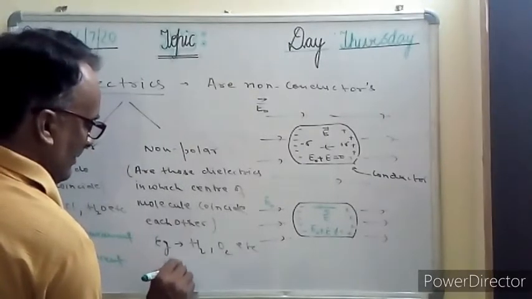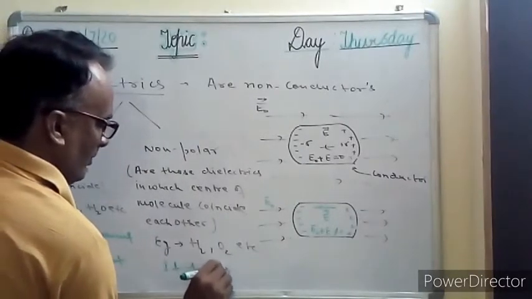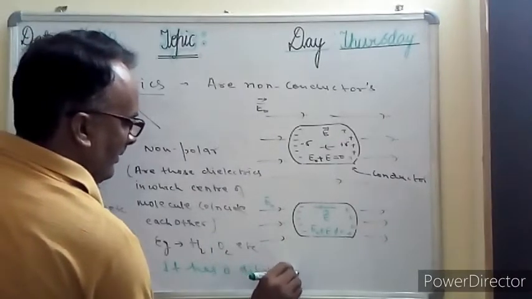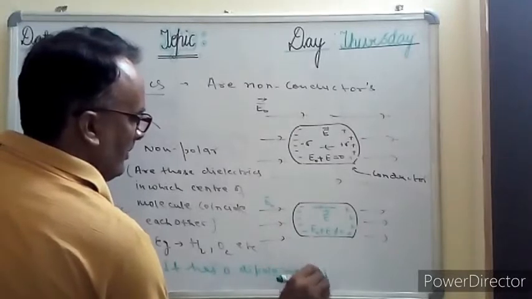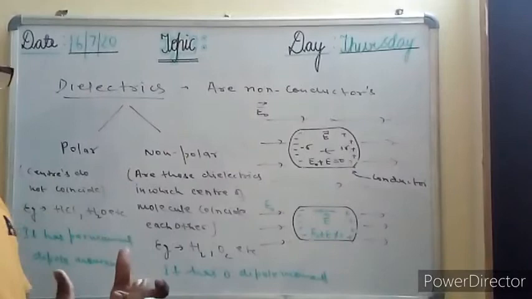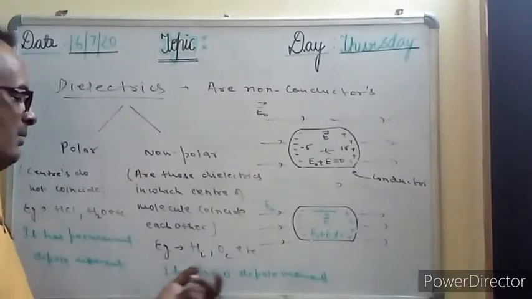It has zero dipole moment. Zero होता है इसका dipole moment. Why is it zero? Because the centers coincide, तो उससे उसका dipole moment होगा नहीं.